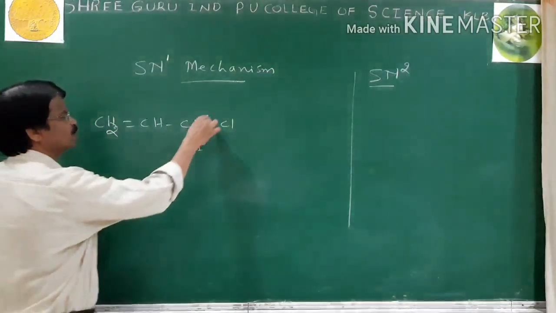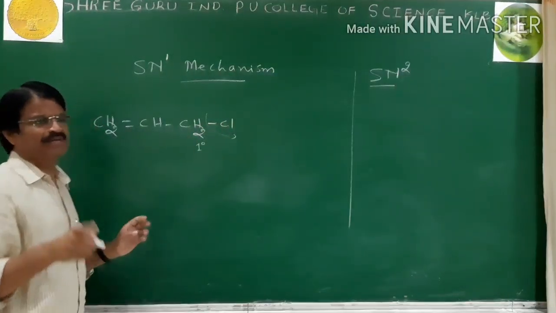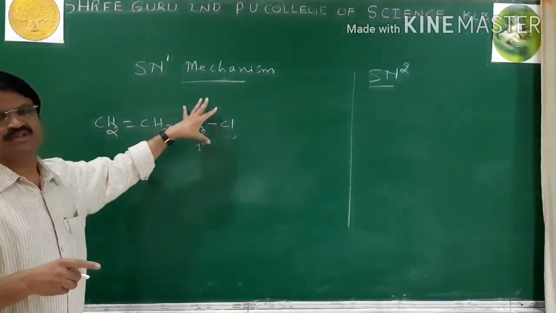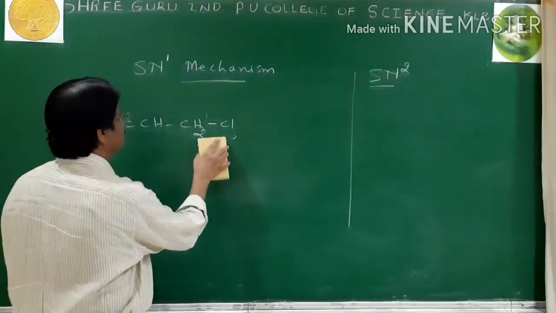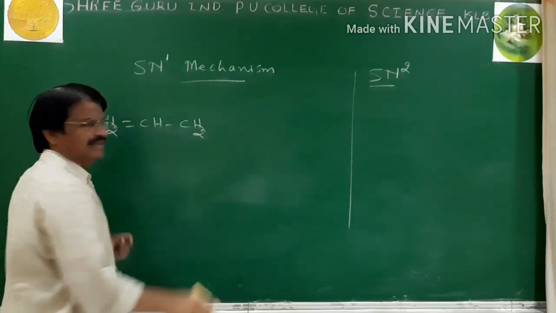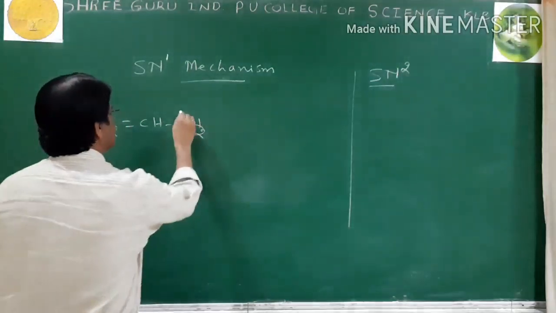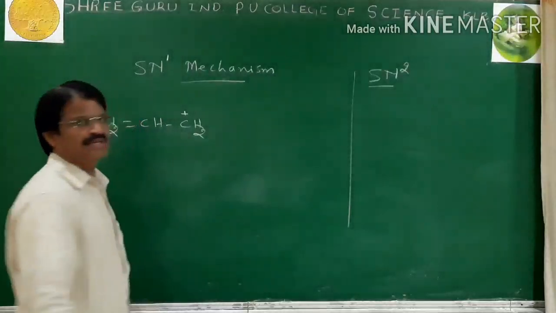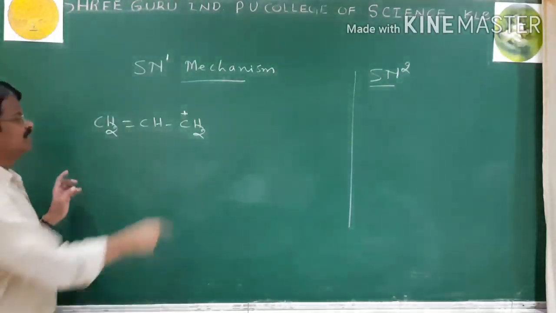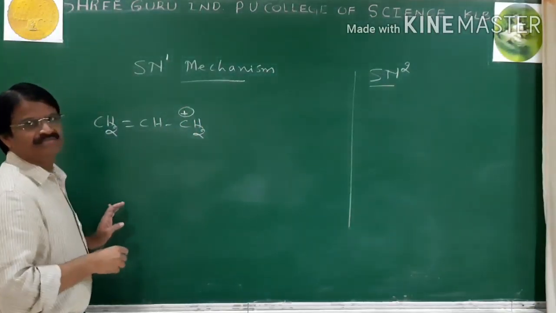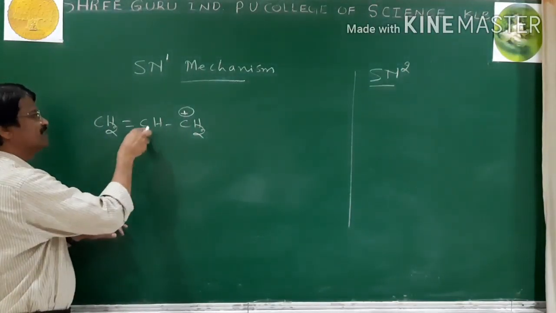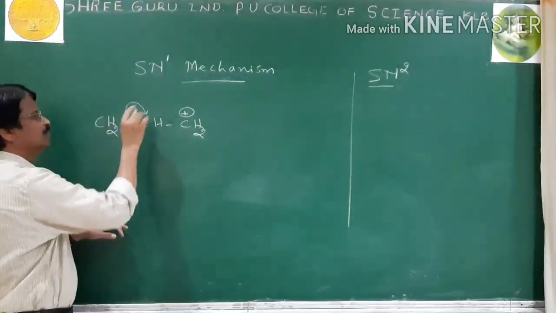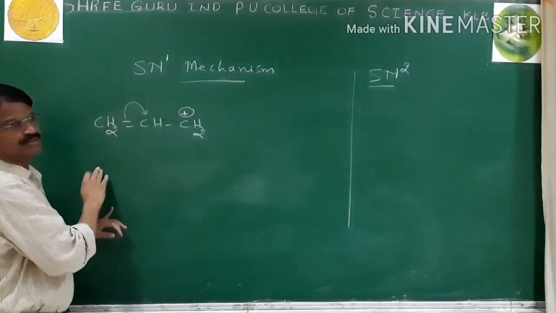When it dissociates in step 1, the ionization of the alkyl halide RX, it forms a carbocation plus Cl minus ion. This carbocation is resonance stabilized. On the adjacent carbon there is a pi bond, and the pi bond can shift towards the positive charge.